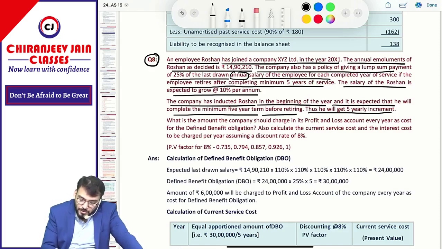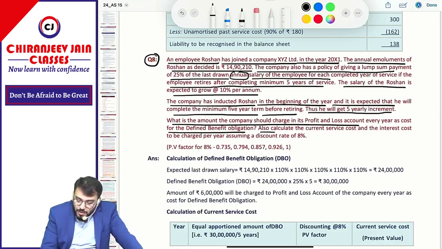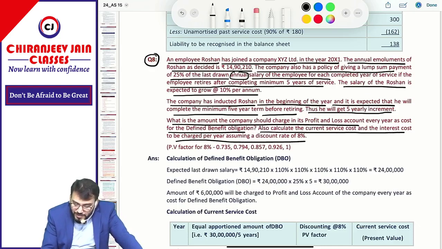Understood? What is the amount the company should charge to the P&L account every year as the cost for DBO? This is the current service cost. Also calculate current service cost and interest cost to be charged per year, assuming the discount rate is 8%.